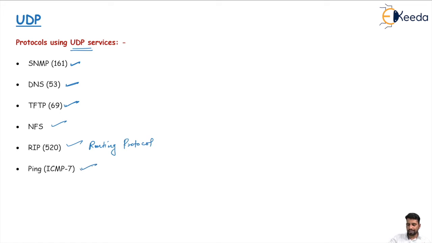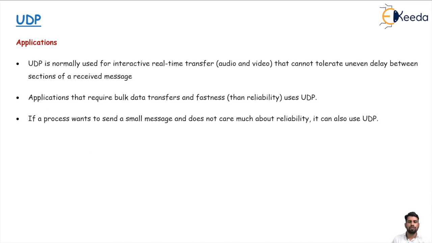And there is ping, ICMP, Internet Control Message Protocol. This is also a network layer protocol using the services of UDP. So sometimes they can ask which particular protocol is using the services of UDP, the transport layer protocol. Okay. Next, what are the applications of TCP.